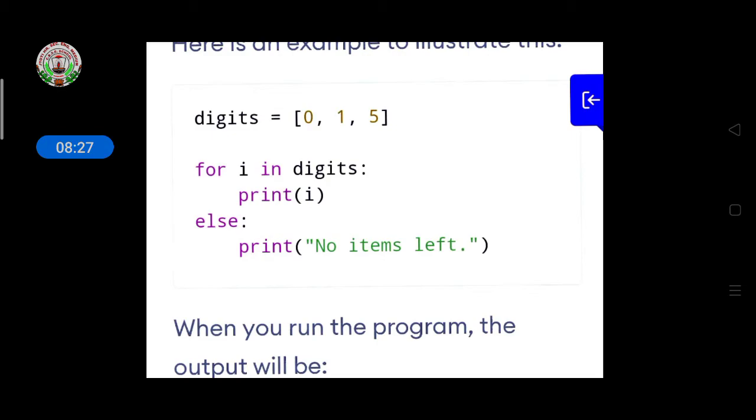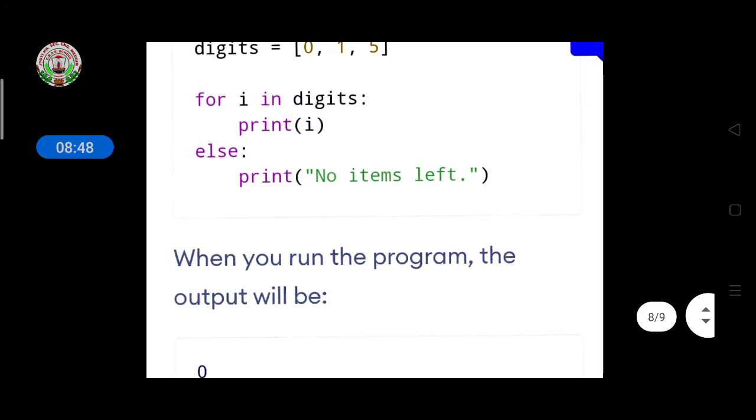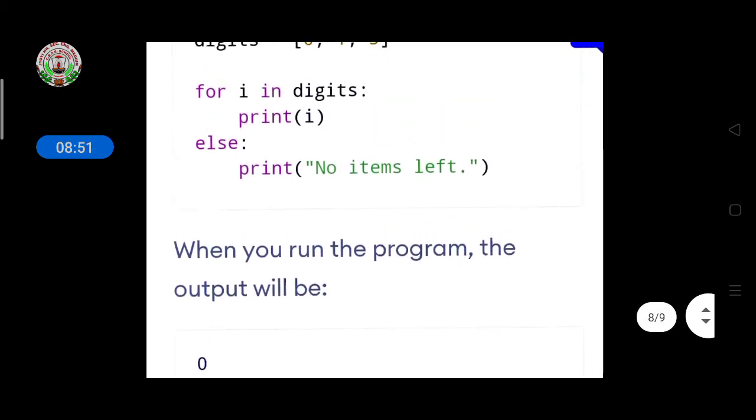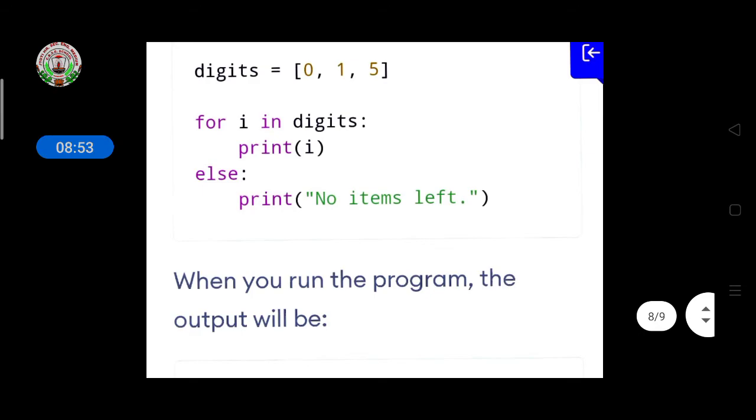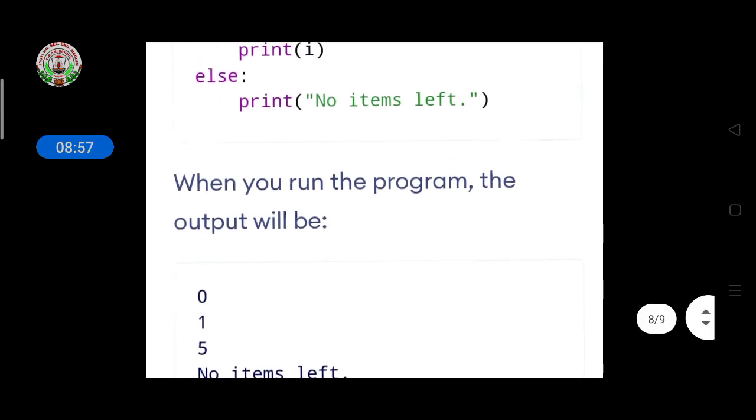Digits are given, and the for loop is given: for i in digit, print i. So it will print the digits 0, 1, 5. Else print 'no items left'.